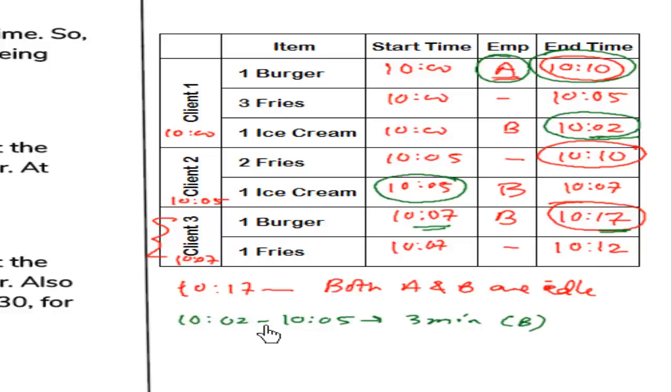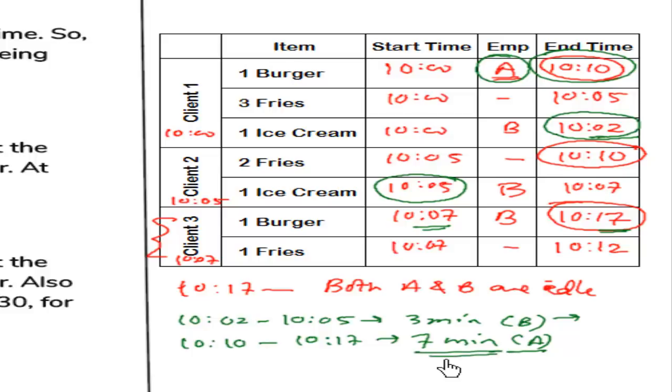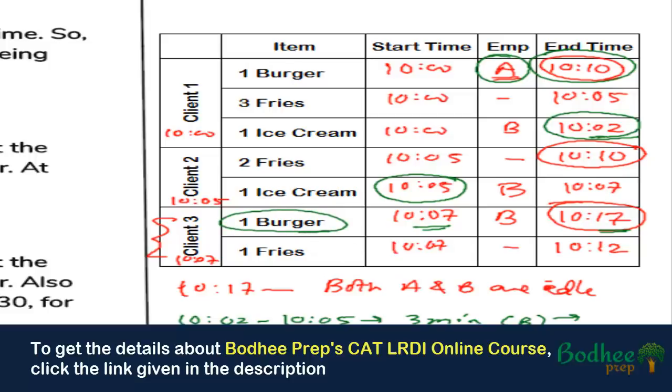So after 10:10 till 10:17, for 7 minutes only A was idle. At this time when A was idle for 7 minutes, B was working, preparing the burger for client number 3. And after 10:17 both were idle anyway.